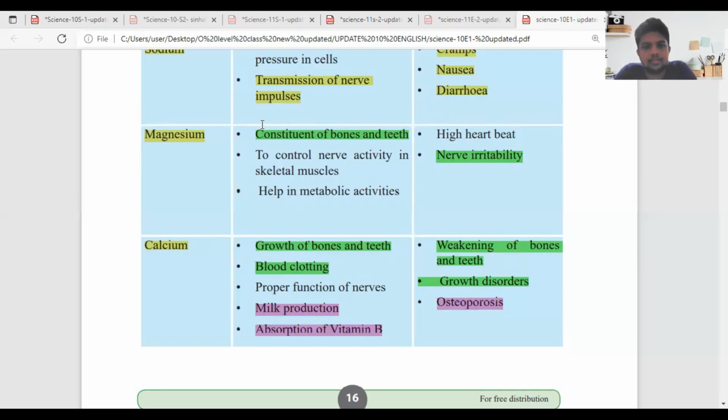When you come to magnesium, it is a constituent in bones and teeth, so strength is given by calcium and magnesium. It controls the nerve activities in the skeletal muscles and helps metabolic activities, so for the functions, for transportation, for equilibrium, we need this. Third, high heartbeat and nerve irritability can be observed with these deficiencies.